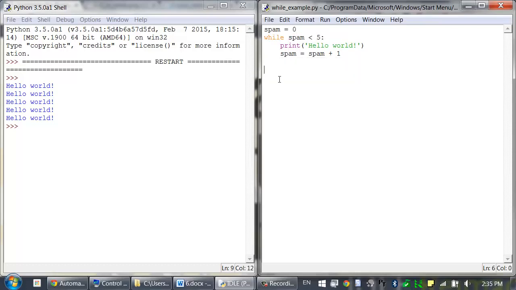the program. When the execution runs through a loop, we call that an iteration. So we say that this while loop iterates 5 times. On each iteration, the spam variable was increased by 1.